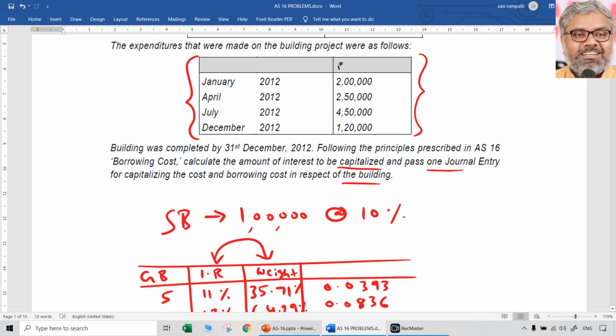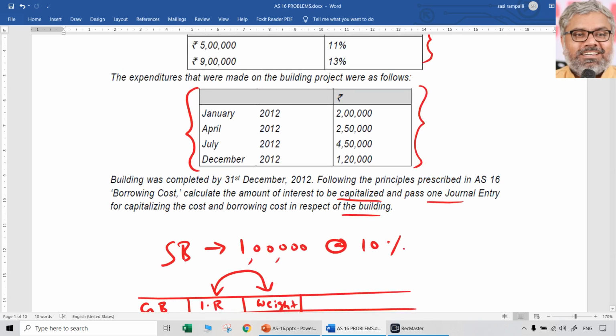How do we calculate that? We can calculate that by taking the amount of expenditure into the number of months that expenditure has been spent. So January means full year. So 12 by 12, that will be 2 lakhs only. But April means it will be 9 months, including that month naturally. We don't know when it is incurred.